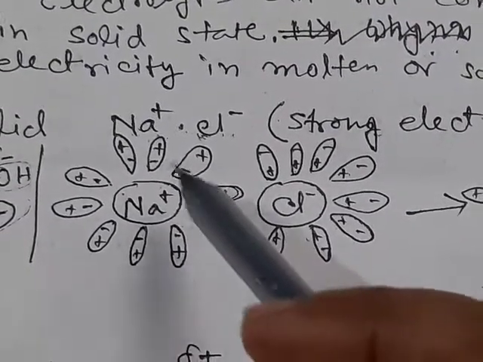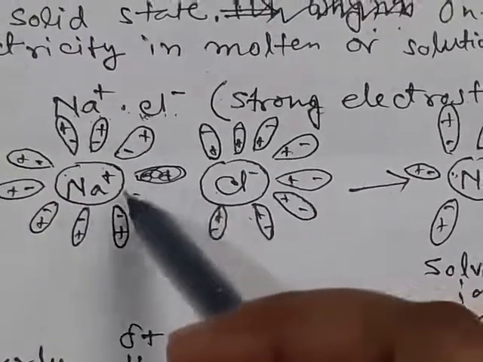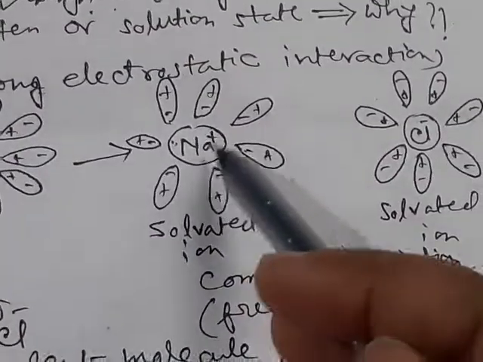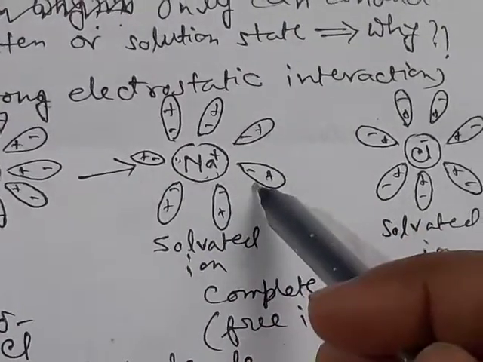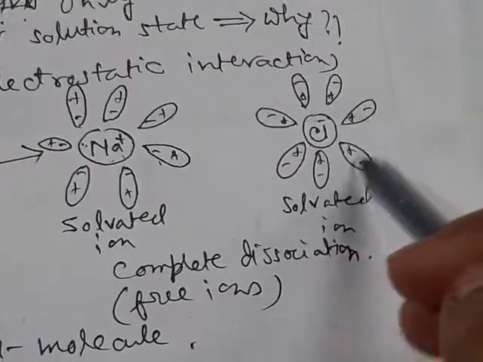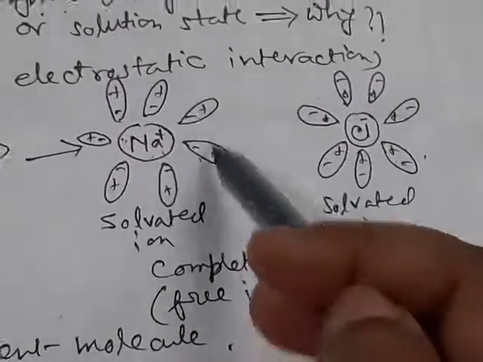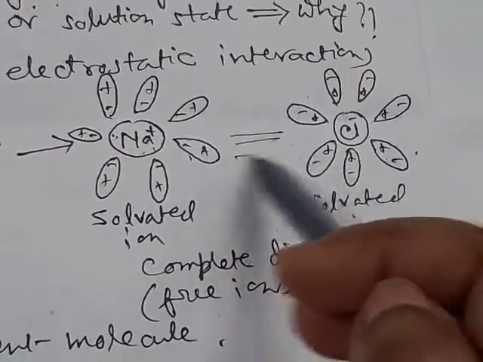More and more the ions will be surrounded by the water molecules. There will be more and more separation between the two ions. Then at a certain time the sodium ion will be fully surrounded by the water, whereas the chloride will be fully surrounded by the water molecules. That is, there will be no interaction between them.